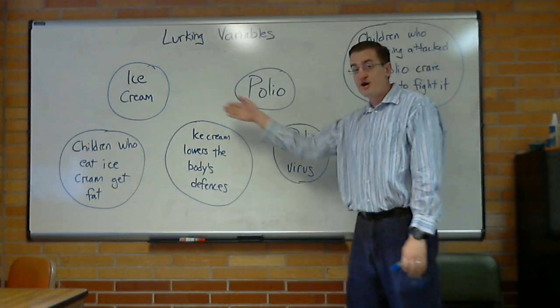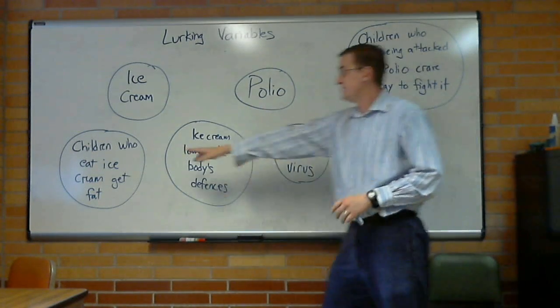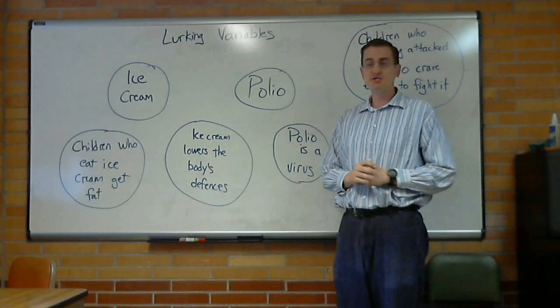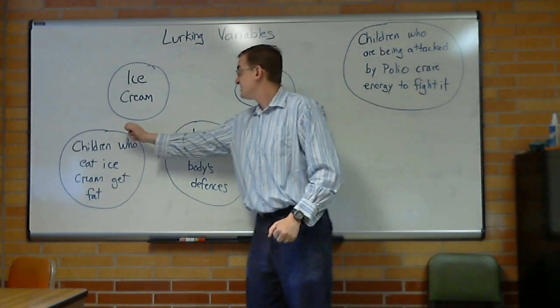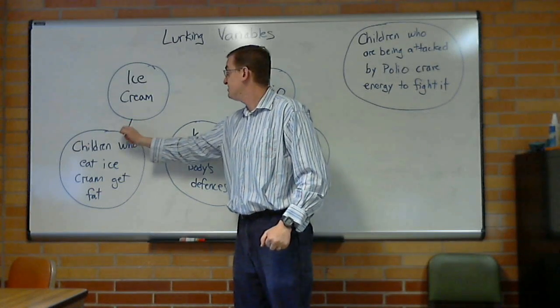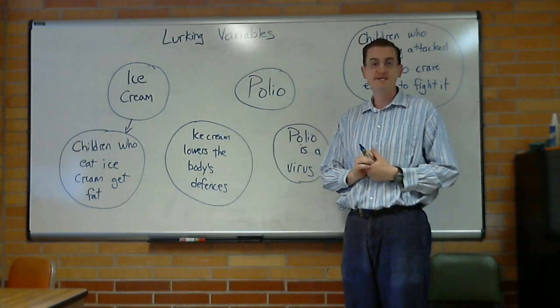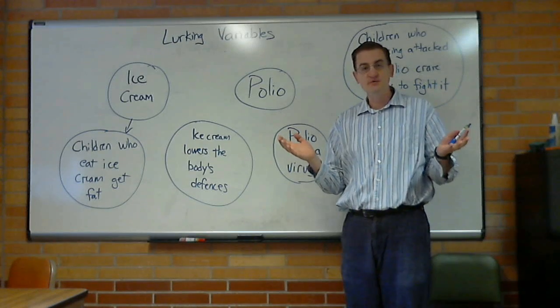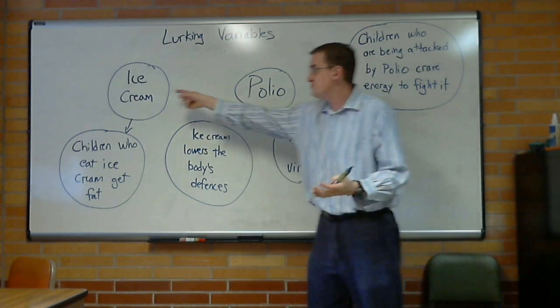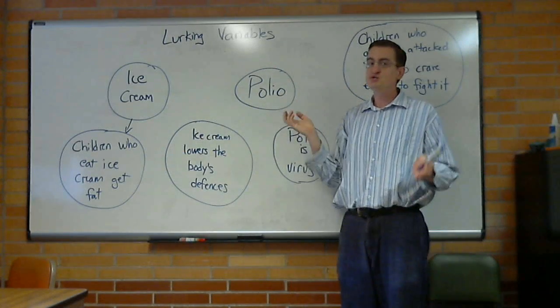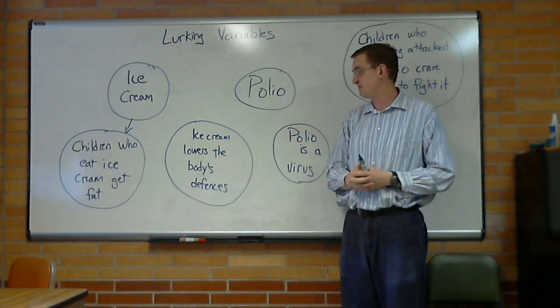Well, what do we know about ice cream and polio? Let's see. Ice cream contains a lot of sugar. Children who eat the ice cream get fat. Okay, so that tells us that eating ice cream causes you to get fat. What does that have to do with polio? If you said to me that fat children somehow develop polio, then you might be explaining causation. You're certainly not getting a lurking variable here.